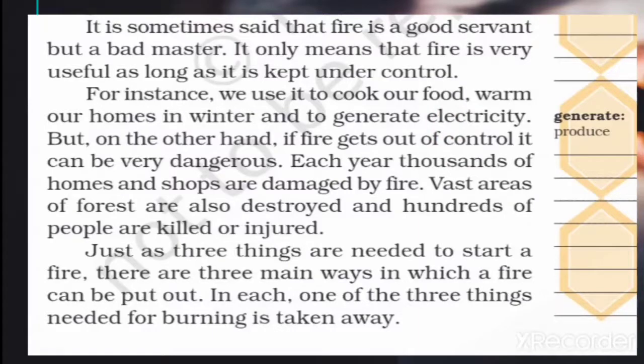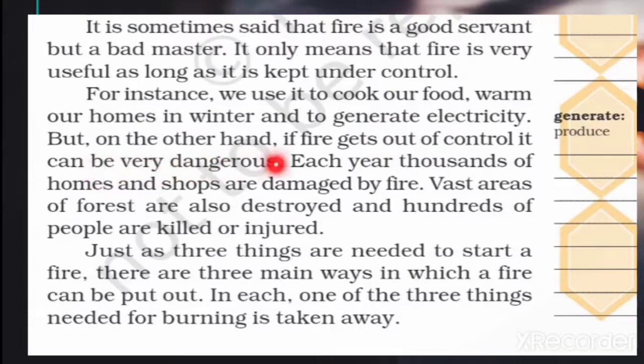So here, we use it to cook our food, warm our homes in winter, and to generate electricity. Another use of fire is to produce electricity also. So electricity is also one form of fire. We can use it if we know very well it's in our control, so it's a good servant.